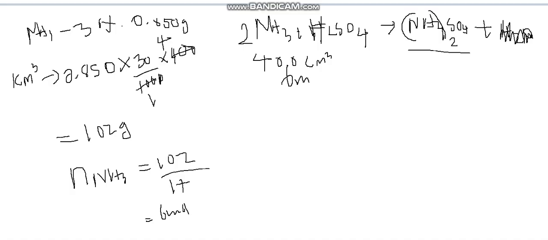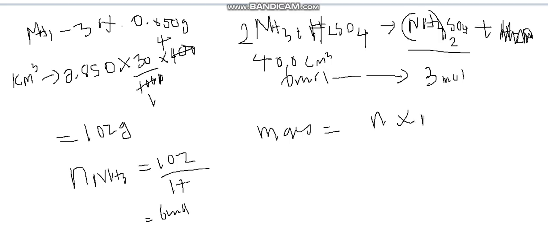Now you can see the ammonia to ammonium sulfate ratio is 2:1. That means exactly half, that is 3 moles of ammonium sulfate, should form. Now I can find the mass of ammonium sulfate, that is moles into molar mass. Moles of ammonium sulfate is 3. Molar mass: 2 nitrogens is 28, 8 hydrogens, 1 sulfur, 4 oxygens is 64.